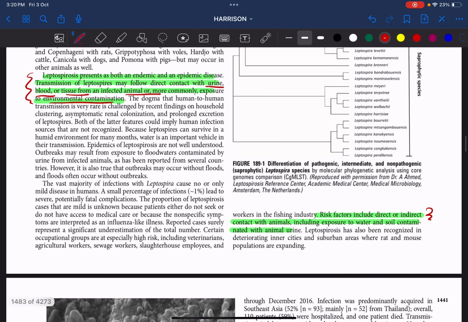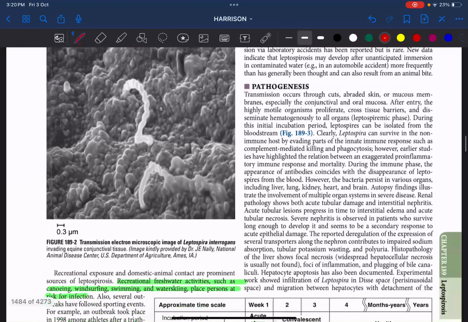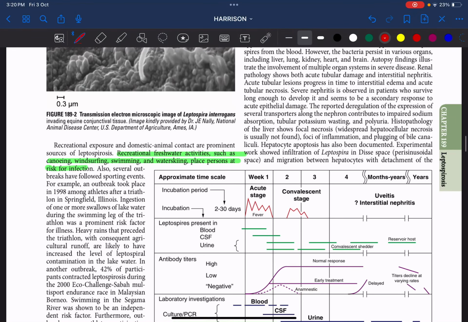Another important risk factor includes direct or indirect contact with animals, including exposure to water and soil contaminated with animal urine, and certain occupational groups are at high risk. For example, veterinarians, agricultural workers, sewage workers, slaughterhouse employees, and workers in the fishing industry. So these are the risk groups. Another group is persons doing recreational freshwater activities such as canoeing, windsurfing, swimming, and water skiing. Okay, these have a very high risk of infection. So please remember, all these are risk factors for leptospirosis.